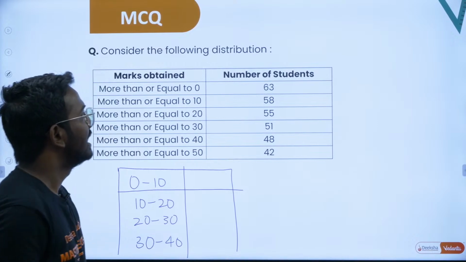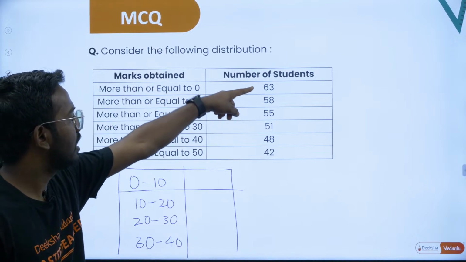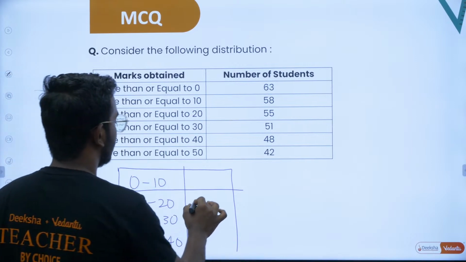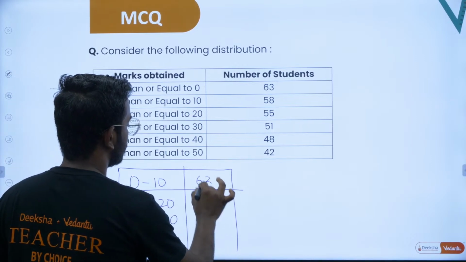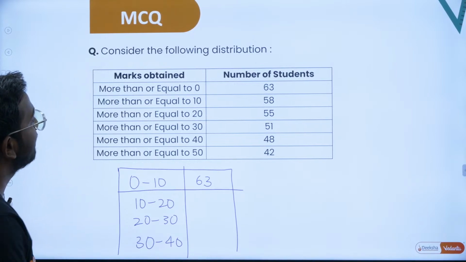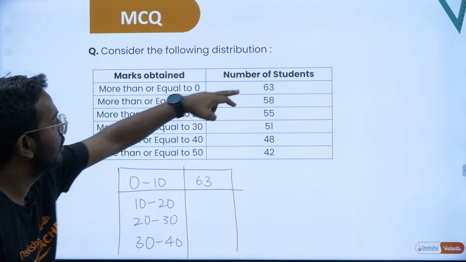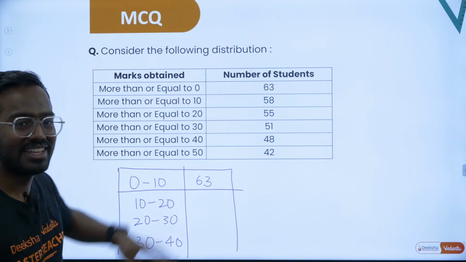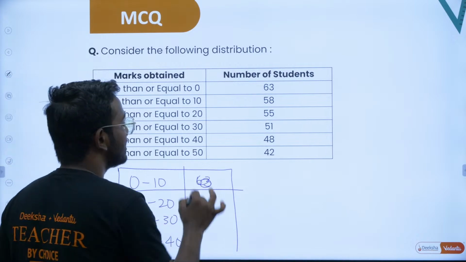Let's take it. Till 0 to 10 there are 63 students. Actually, everything included, from 0 to 50 you will have 63 students, more than, right? More than means it includes everything. So instead of taking 63, you will start it from here.